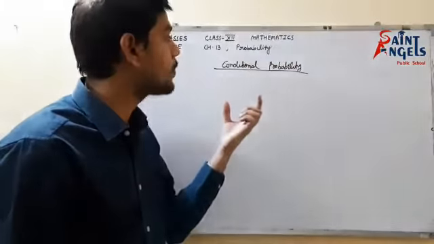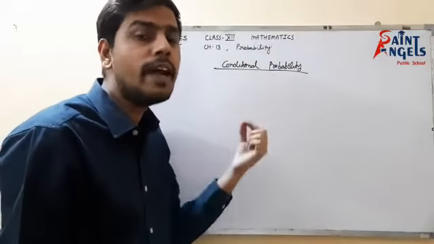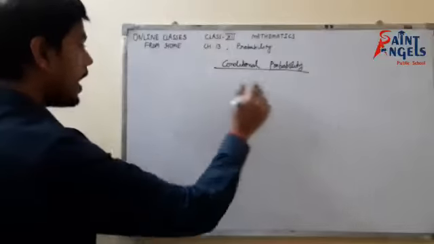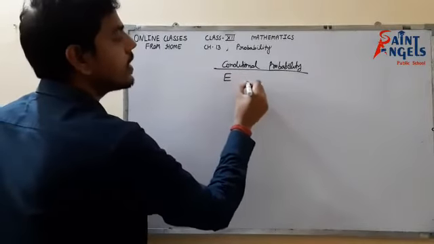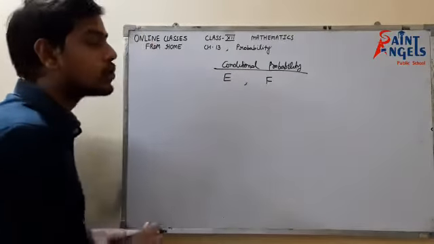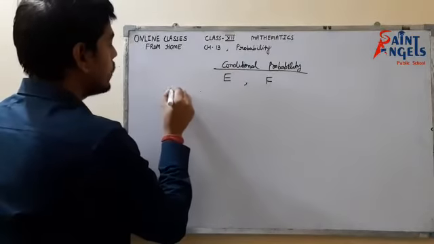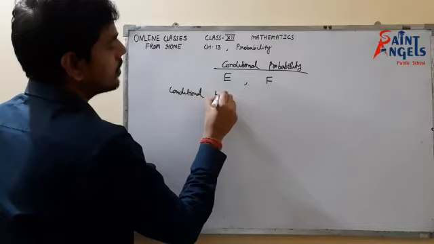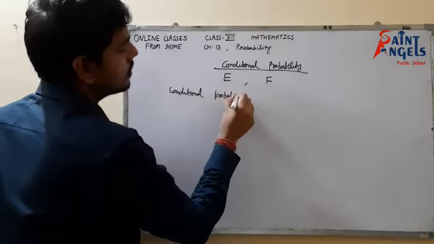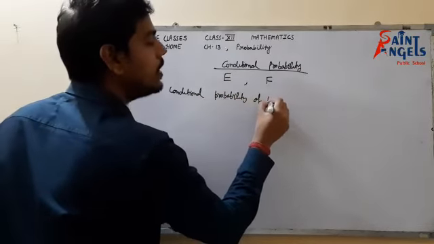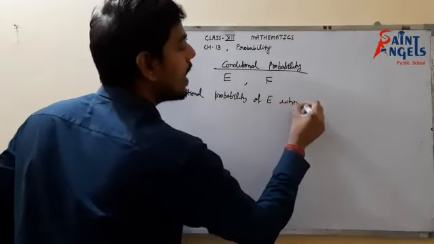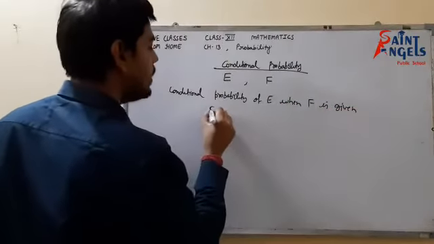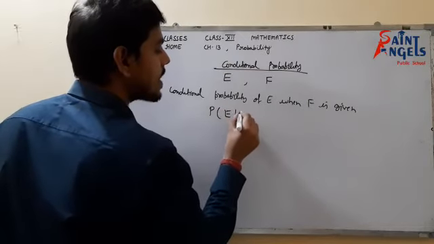We have to find the probability of an event when some specific condition is given. Suppose I have two events, E and F. The conditional probability of E when F is given is denoted by P(E|F).